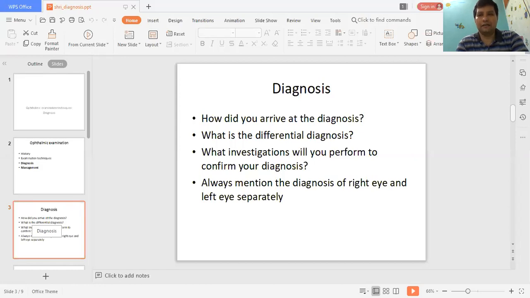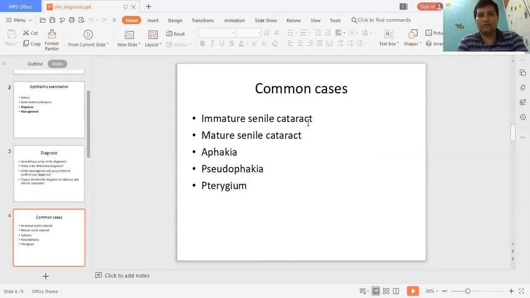Whenever you tell the diagnosis in the examination, these are the natural or logical questions that will be asked to you by the examiner: how did you arrive at this diagnosis? What is the differential diagnosis, and what investigations will you perform to confirm your diagnosis? And you have to always mention the diagnosis of right eye and left eye separately. These are the common cases that will be given to you in the exam, like immature senile cataract, mature senile cataract, aphakia, pseudophakia, and pterygium.